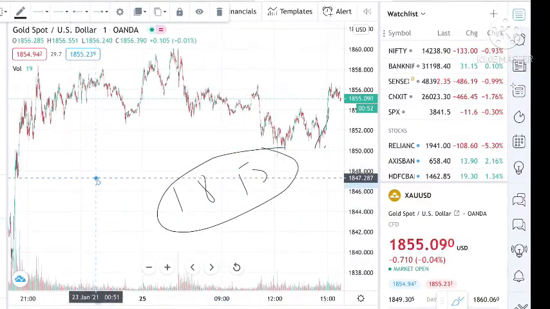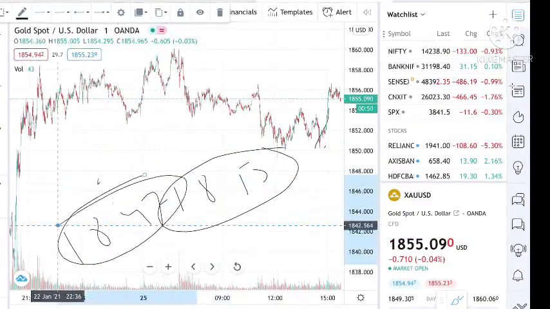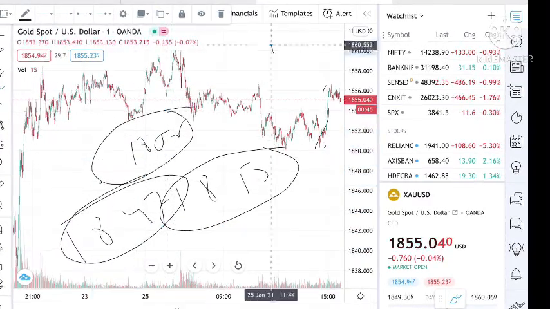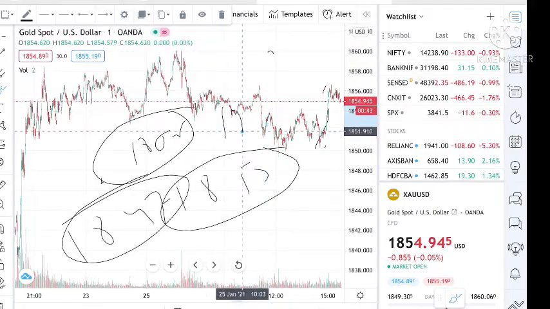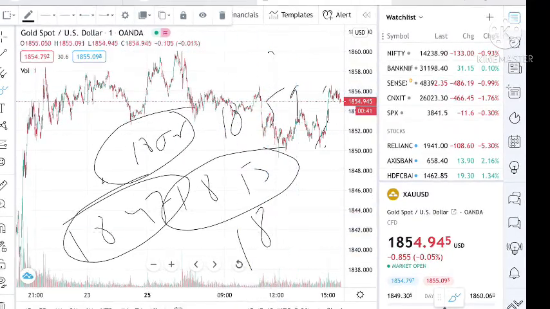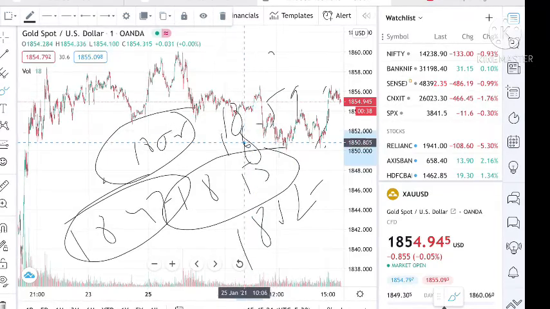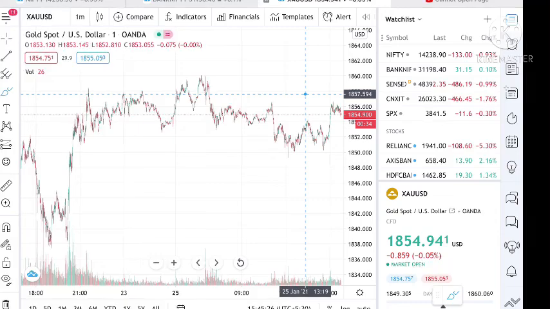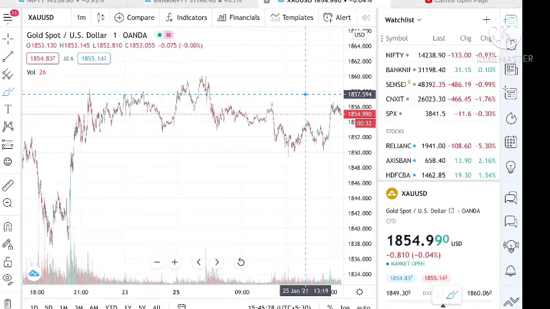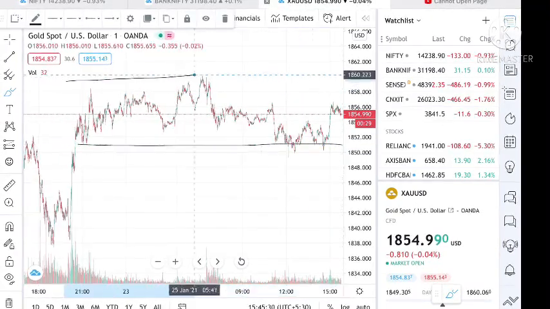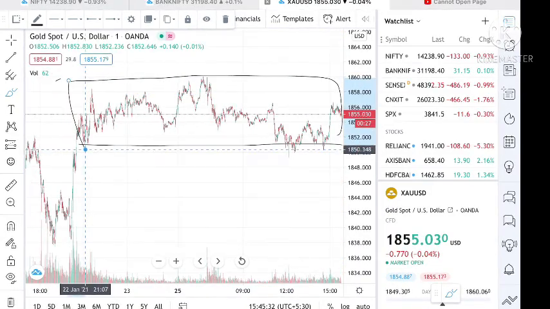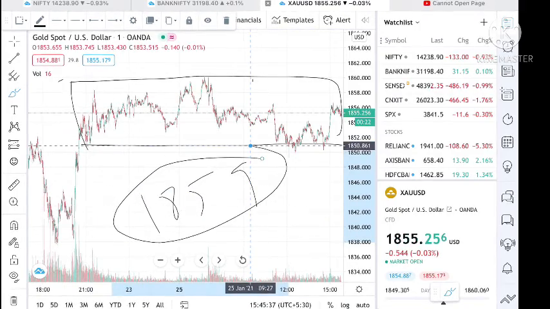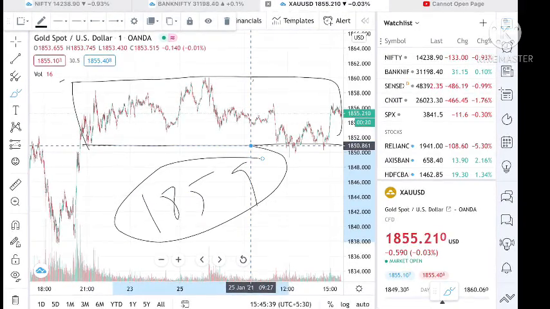below 1850, then there is a chance that the price can come down to 1847. Okay, if the gold price goes above 1856, then there is a chance that the gold price can go to 1859, 1862 to 1868. So what we have to understand, see, in the longer view, the gold price is moving in this particular range. Okay, see, so 1859.